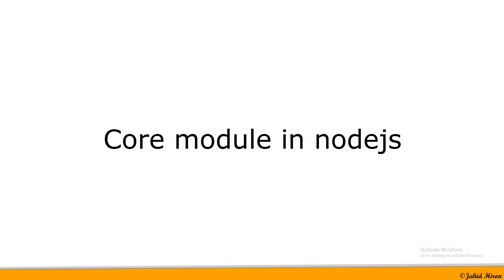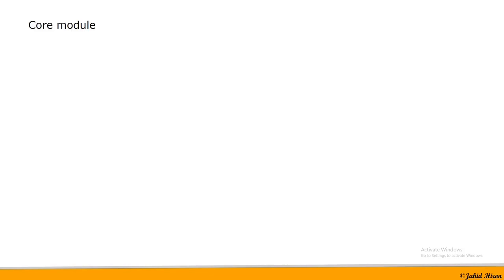When you install Node.js, some built-in modules come with it during installation. These built-in modules are known as core modules. For example, to get information about the operating system, there is a built-in core module, which is os. Here os means operating system. After that, the path module is used to work with file and directory paths. Then the fs module is used to create a file, update a file, delete a file, or read a file, etc.